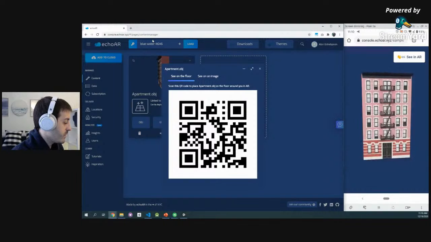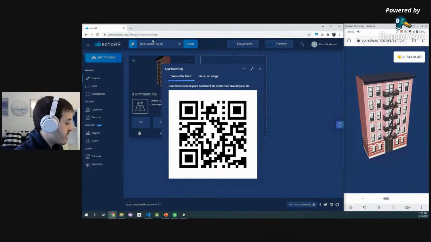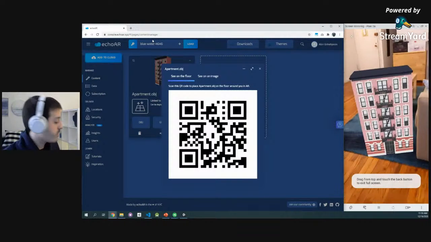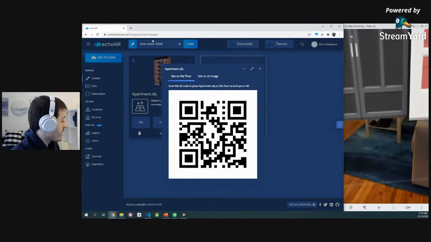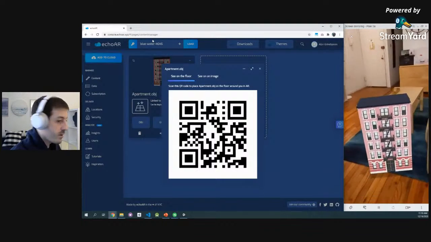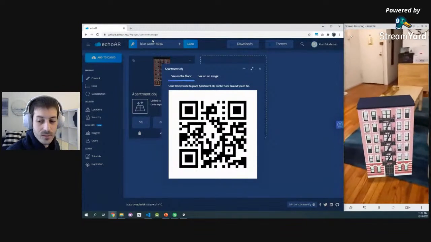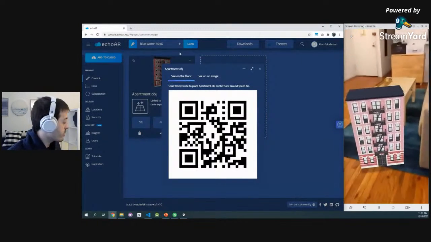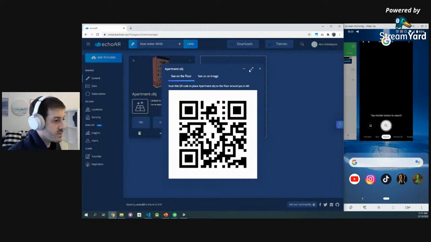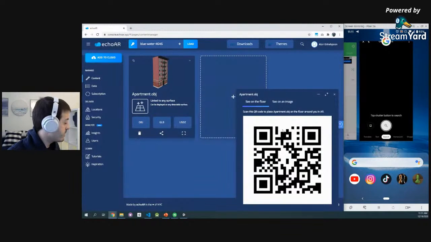I can see the 3D model right here. And now I can click View in AR. So let's do that together. Camera will instantiate through the web. You don't have to install anything. And voila, I'm able to see this building right here. Super simple through web without installing anything. How cool is that? So I'm going to leave the QR code for you to scan so you can see this building right here in your place. I'm going to leave it here for now.